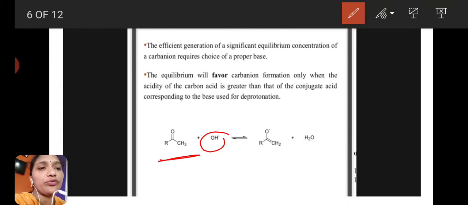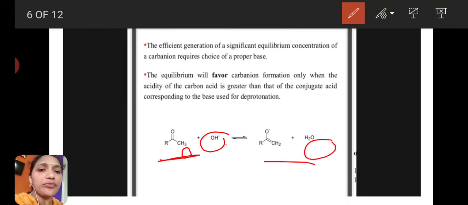In the presence of a strong base, it loses one proton and forms a carbanion. The H plus ion and OH minus are converted to a water molecule, and this reaction proceeds toward the right. It is the equilibrium state.